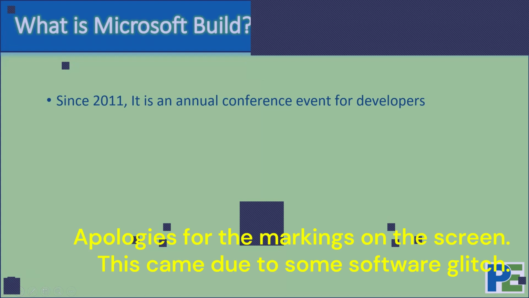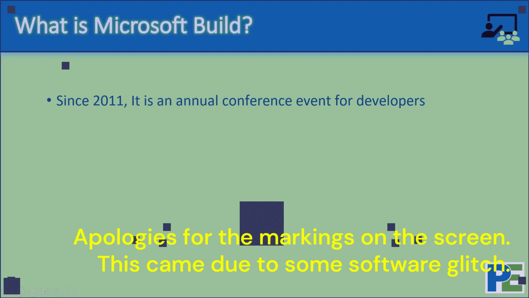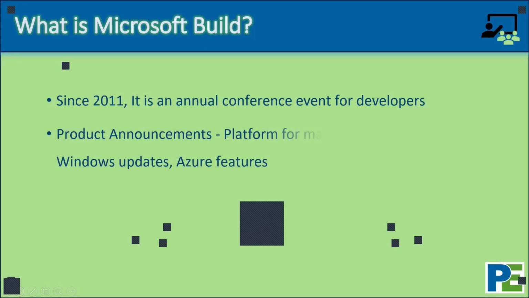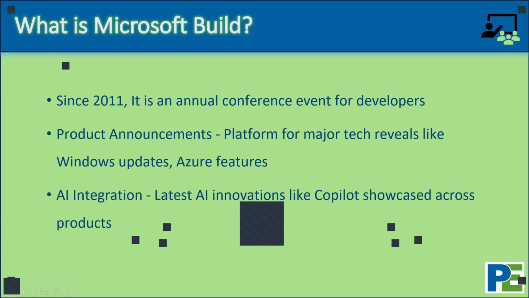Microsoft Build started first in 2011. It is an annual conference for developers. What they do in these events is announce new products and talk about the latest AI innovations like Copilot, which was showcased across products.